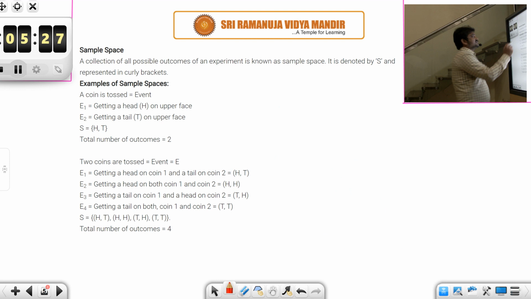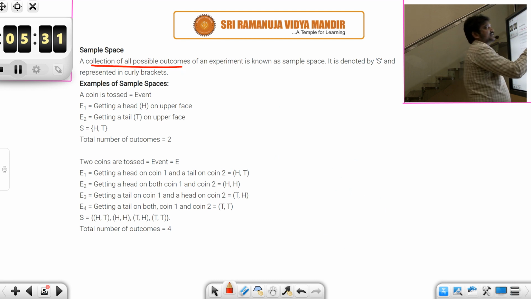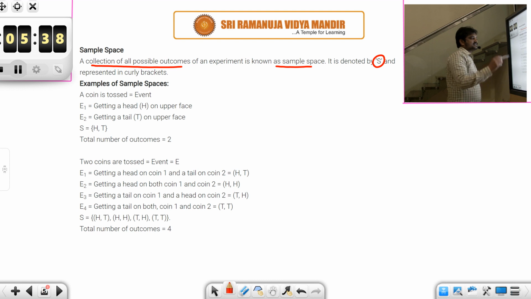Now, what is sample space? A sample space is a collection of all possible outcomes of an experiment. It is denoted by S, and we represent all the possible outcomes in curly brackets.